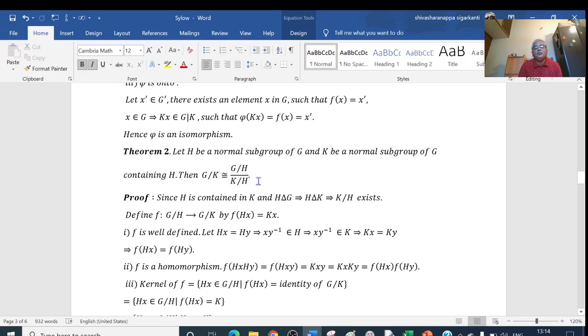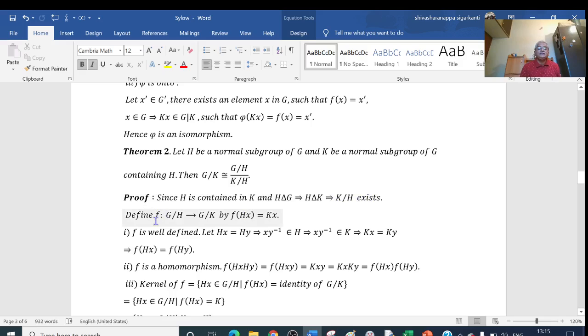If I find the kernel of the homomorphism as K by H, then using the fundamental theorem of homomorphism, I can write G by H over K by H is isomorphic to G by K. Now here, since H is contained in K and H is a normal subgroup of G, this implies H is a normal subgroup of K also, because H is a normal subgroup of G and H is a subset of K. Therefore H is a normal subgroup of K. So if H is a normal subgroup of K, then K by H exists, the quotient group K by H exists.